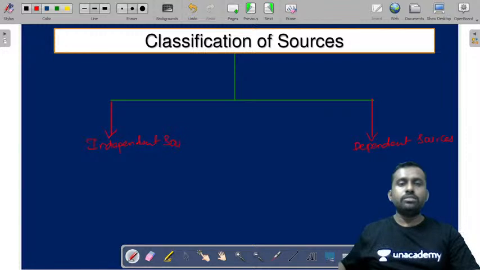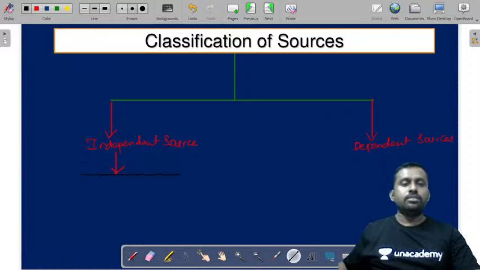Independent sources can further be classified as voltage source and current source.